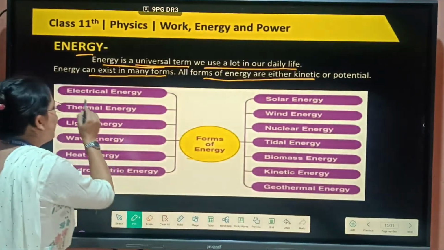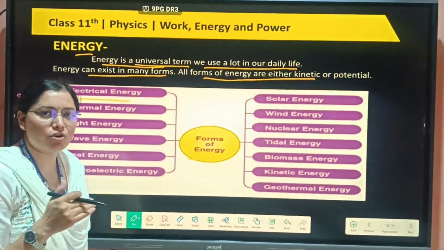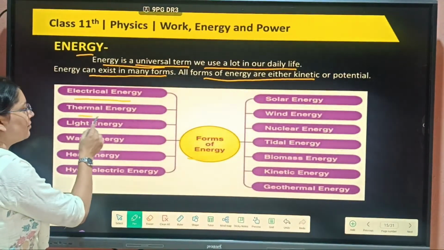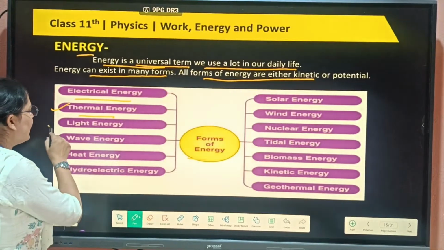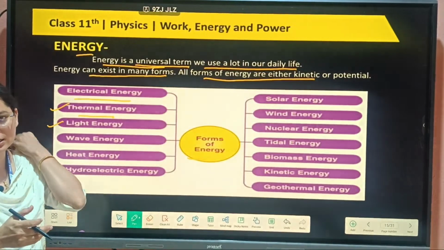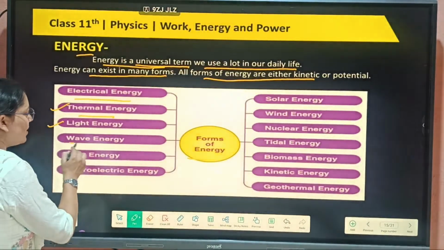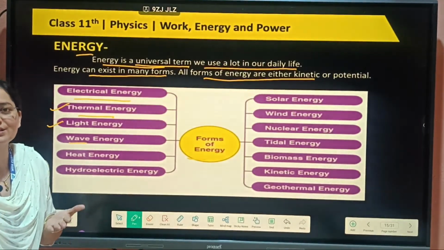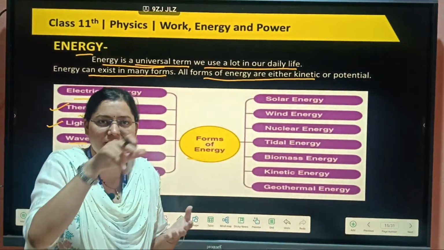Different forms: Electrical energy, due to the flow of charges. Thermal energy, due to heat, energy is conserved as thermal. Light energy, when photons transfer from one particle to another, we call it light energy. Wave energy, as waves are generated, for example when we throw a stone in water and waves are generated all around.